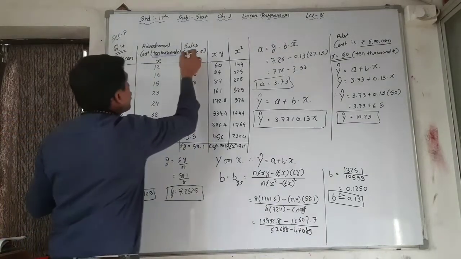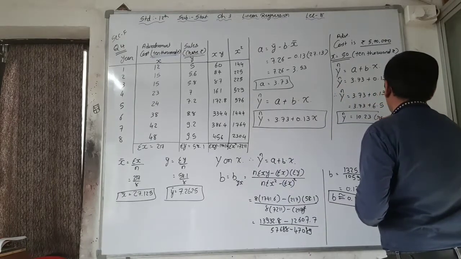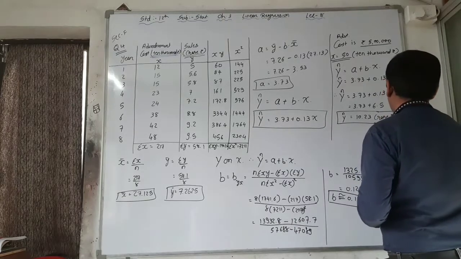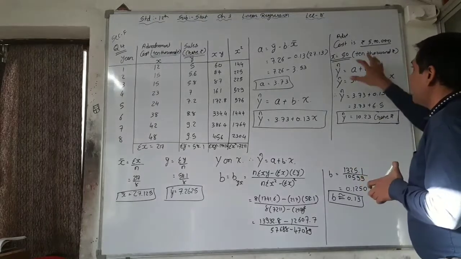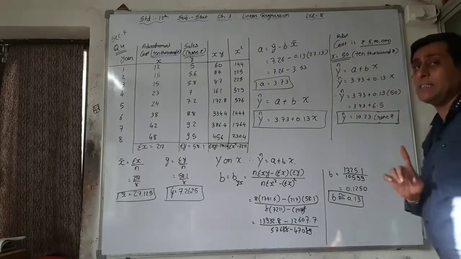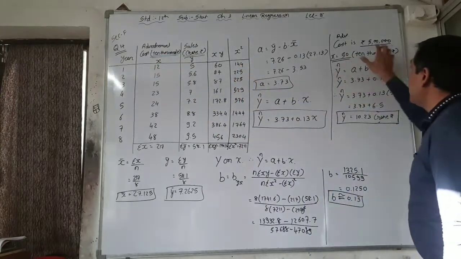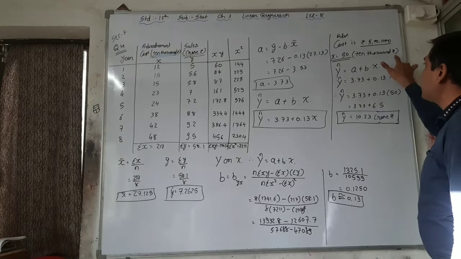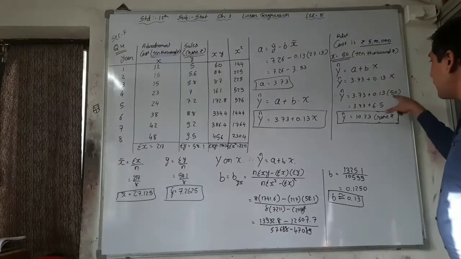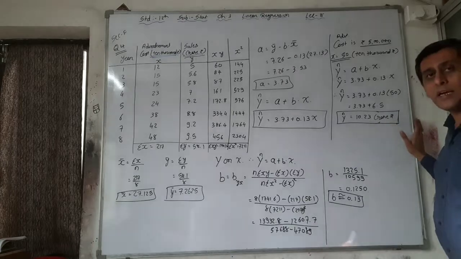But the answer is in crore rupees. So you have to write here 10.23 crore rupees. Here is your main answer. See the difficult question. What is the difficulty? Rupees 5 lakh is given here as advertisement cost. That means X is given as 5 lakh, but you have to convert it into 10,000 rupees. So 50, 4 zeros are common. So 50 in 10,000 rupees. That means your X is not 5 lakh, your X is only 50, and you are taking 50 as the X value, and the answer is 10.23 crores. Please write down this.